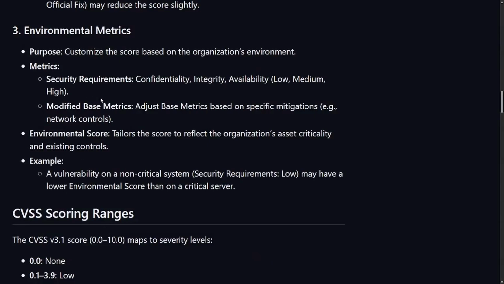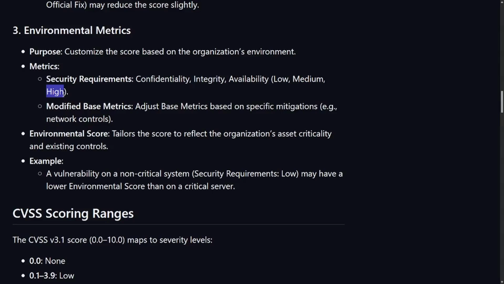Environmental metrics customize the score based on the organization's environment. We have security requirements: confidentiality, integrity, availability: low, medium, or high. And it's going to be really high if you're in healthcare, payment card, any banks, any financial sectors, any government, any FBI.